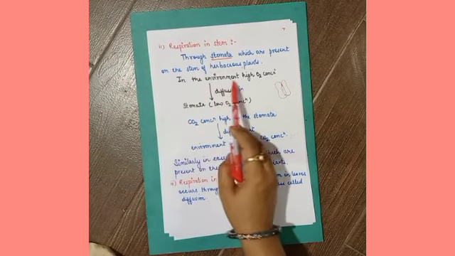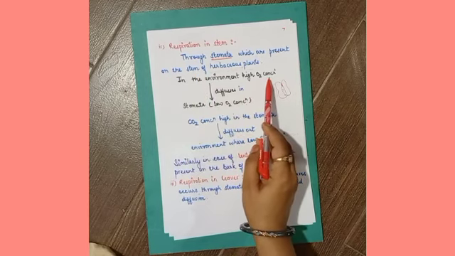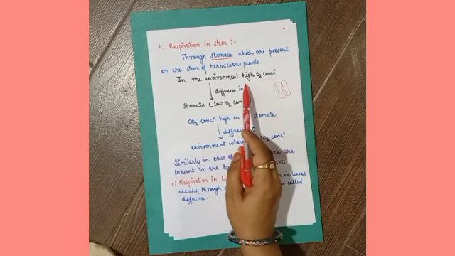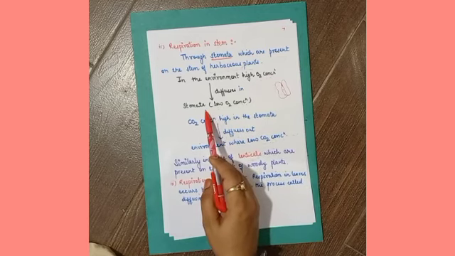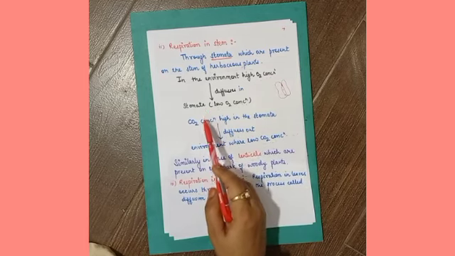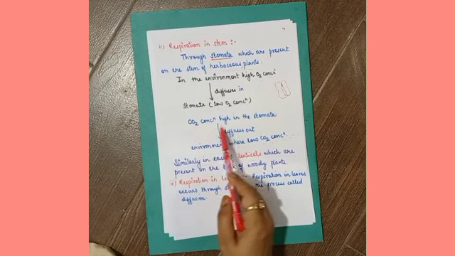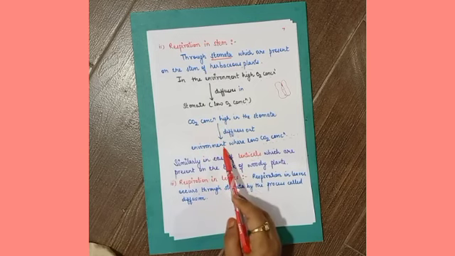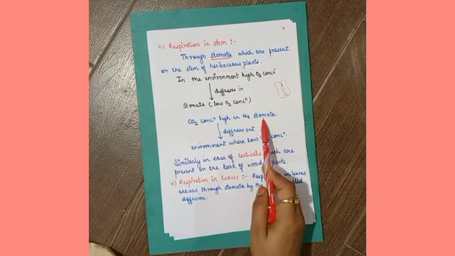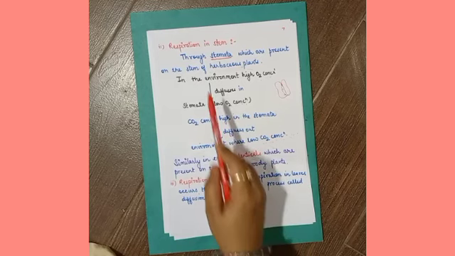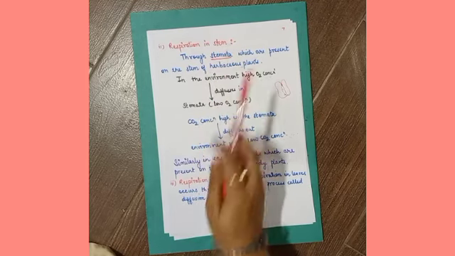So again, in the environment there is a high concentration of oxygen. Oxygen will diffuse in through the stomata, right? And similarly, in the plant there is a high concentration of carbon dioxide. So carbon dioxide will diffuse into the environment through stomata. In this manner, respiration is possible in the case of the stem.